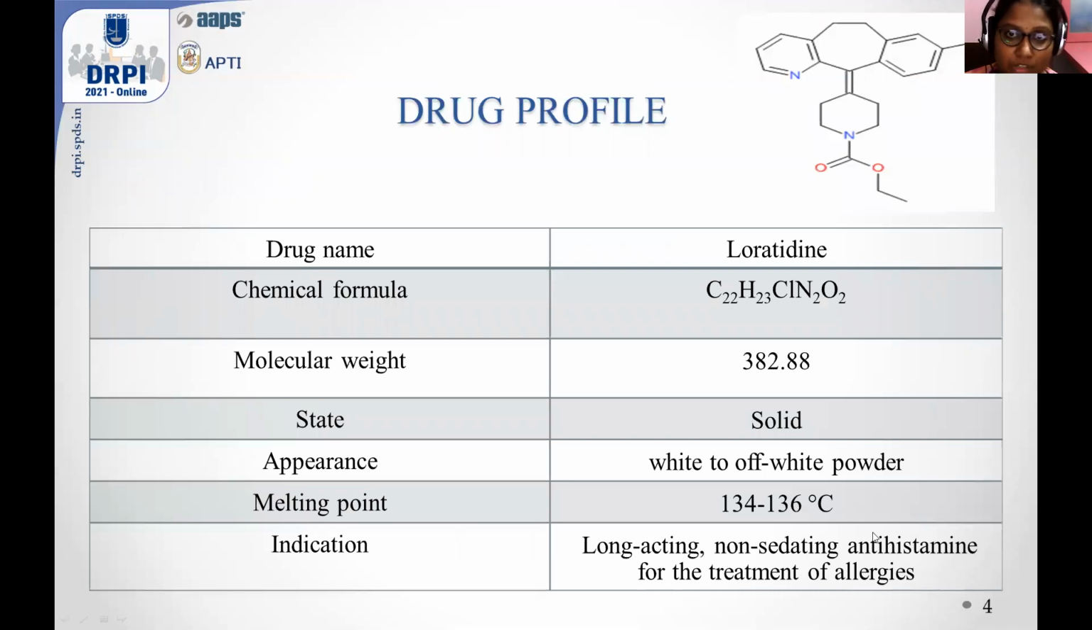The drug profile of loratadine. Here is the structure of loratadine. The drug name is loratadine. Chemical formula C22H23ClN2O2. The molecular weight is 382.88 grams per mole. State: solid. Appearance: white to off-white powder. The melting point is 134 to 136 degrees centigrade.